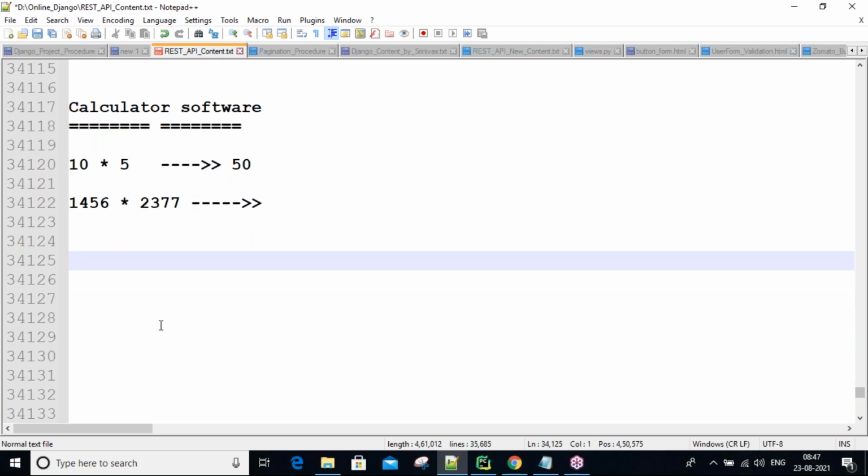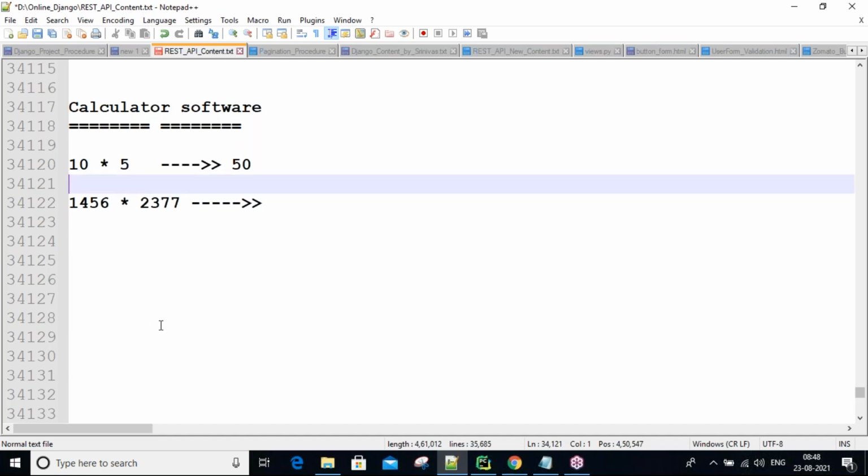Next, using the Django framework, we can develop web applications, and if you develop using the Django framework, guys, within less time, with less cost, we can develop the best products. That's why the Django framework is getting more popularity. How can you say we can develop within less time, with less cost? Django is purely developed in Python. So compared to the Java language, using Python we write very few lines of code. You have already experienced that.